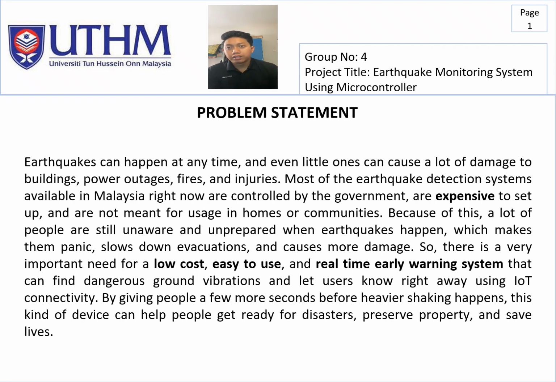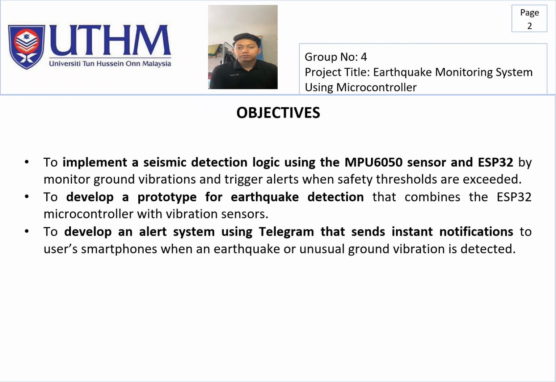So, there is a very important need for a low cost, easy to use and real-time early warning system that can find dangerous ground vibrations and let users know right away using IoT connectivity. By giving people a few more seconds before heavier shaking happens, this kind of device can help people get ready for disaster, preserve property and save lives.